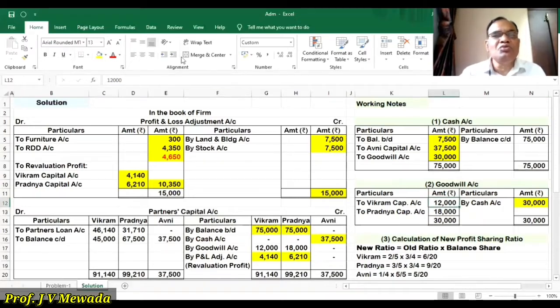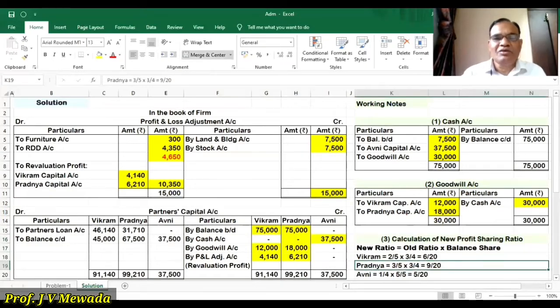So in the 2:3 ratio, we are going to sacrifice this goodwill. That goodwill account is debited and partners' accounts are credited. So let me credit the partners' capital account. Vikram is 12,000 and Pradnya is 18,000. So here we have credited the accounts of the partners.